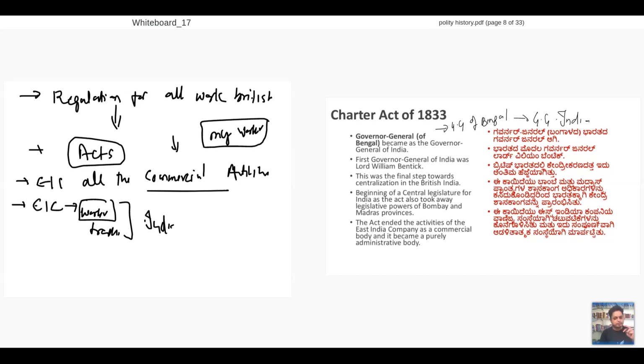That's what the British believed. They had another belief: can I have local Indians as my workers? So the Britishers realized, okay, let me have Indians as my workers. They wanted to start including Indians in civil services. But the East India Company says no. Why?